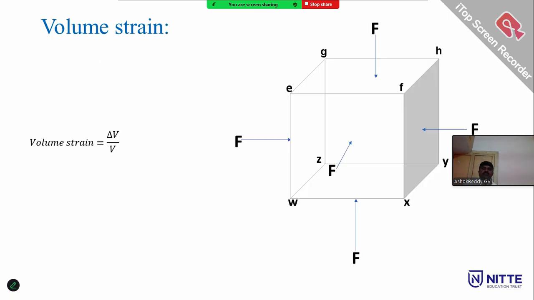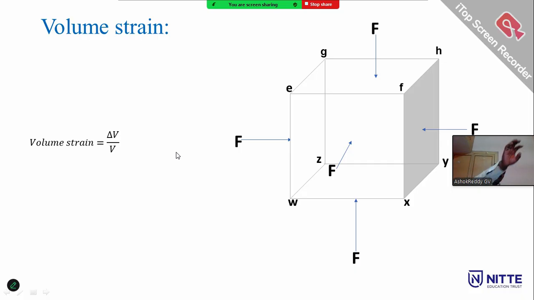Next, volume strain. Volume strain means the ratio of the change in volume to the original volume. When you take a cube and a force is applied inward on the cube, the change in the cube is called delta V, the change in volume. The ratio of the change in volume by the original volume V is called the volume strain, compressible strain or bulk strain.